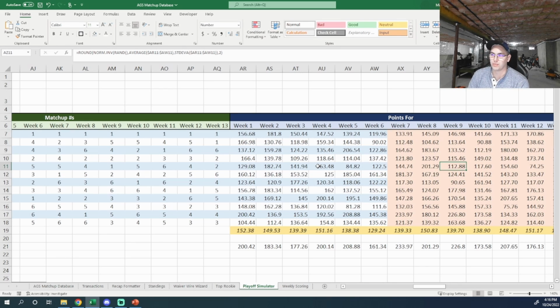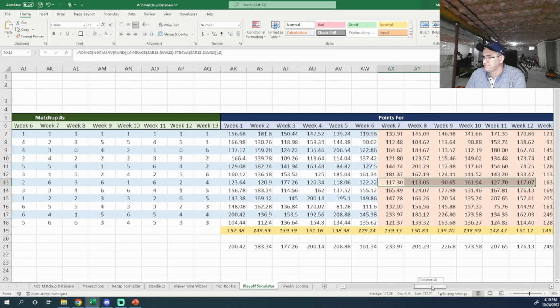So, a couple of things to note here. It is based off of the average scoring that you've had to date. So as that changes throughout the season, your simulated future scores are going to go up or down. The standard deviation also matters. So if you're a team that's really consistent like Todd, who scores 120 pretty much every week, that's this row here, you can see his scores are all right around that 120 mark, is what it's simulating.